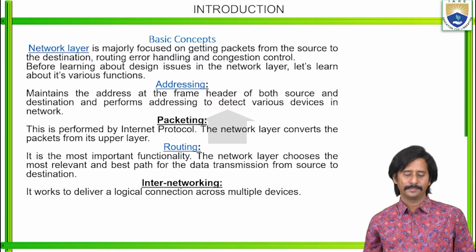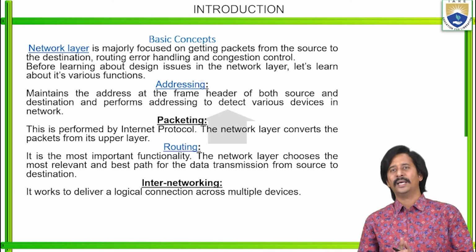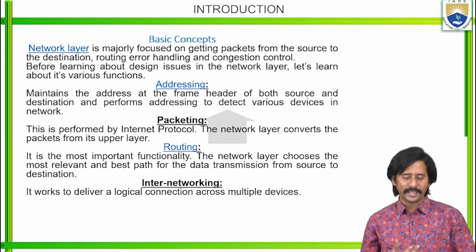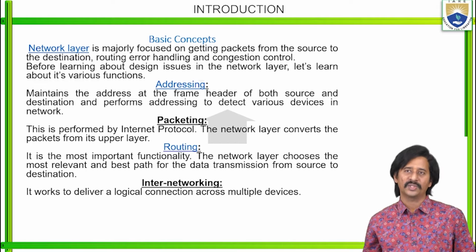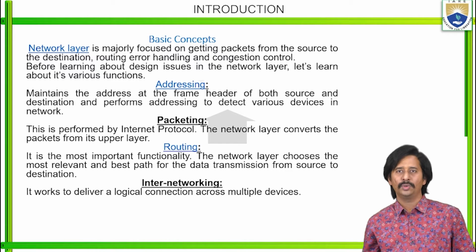Next one, routing. In case of network layer, routing is one of the important functionalities, because the network layer chooses the most relevant and best path for the data transmission from source to destination.